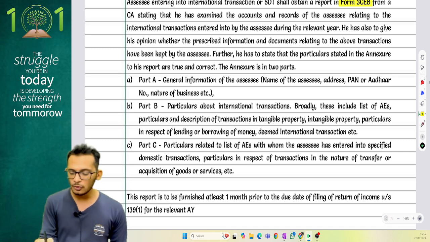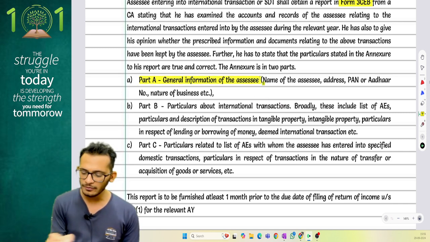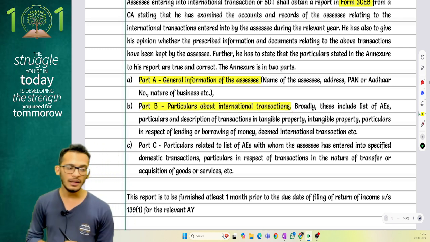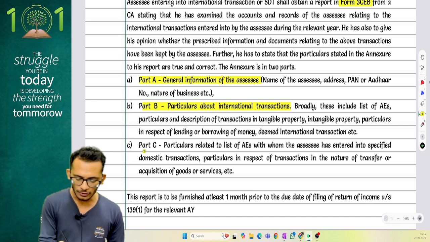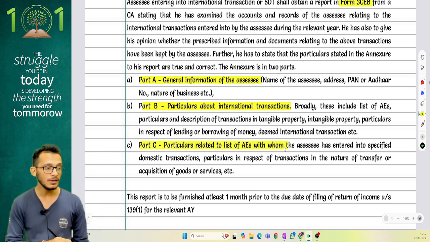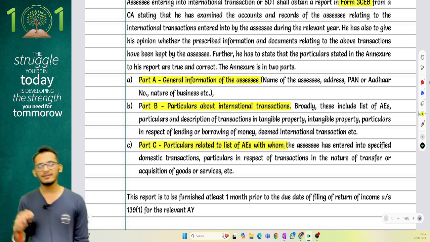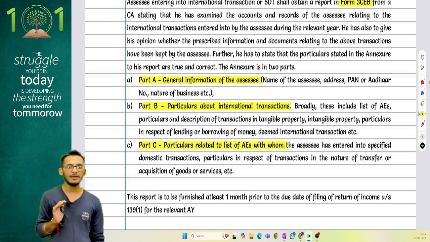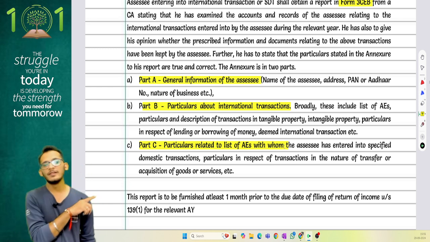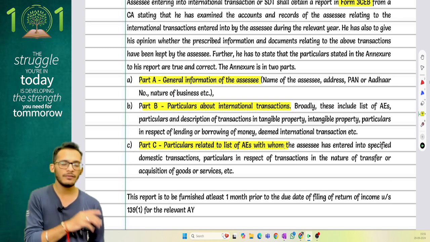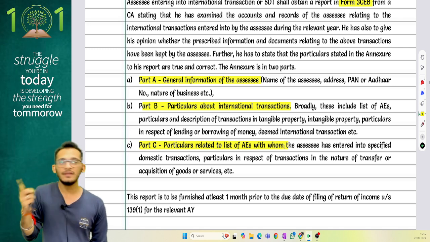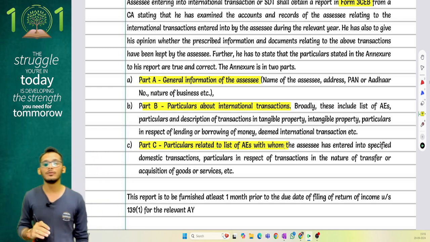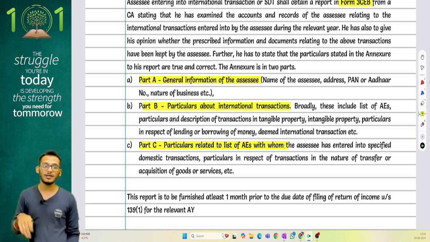This form will have two parts. One will be part A, which will give the general information of the person, and part B, which will give the details of the international transaction. Part C will talk about all the SDT related transactions. Notice that in this, I will not be talking anything about my comparables. I will simply clarify that this is the value which I have charged my international parties, and this is the value which is computed as per ALP also.